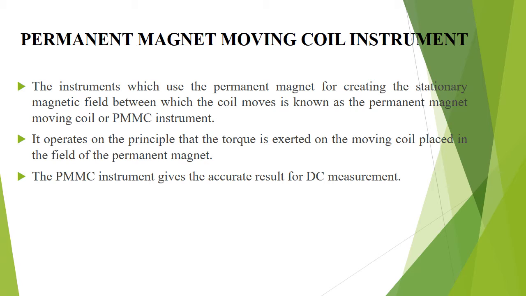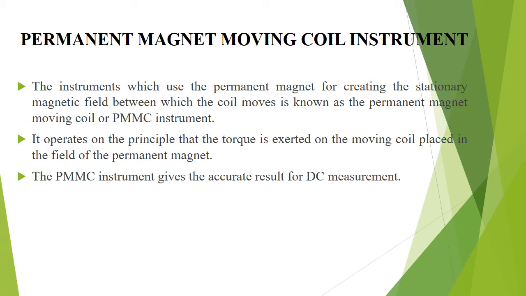Next, permanent magnet moving coil instrument. The permanent magnet moving coil instrument, or PMMC, is the most accurate type for DC measurement. It is mainly based on the motoring principle. The working principle is the same as that of the d'Arsonval type of galvanometer.